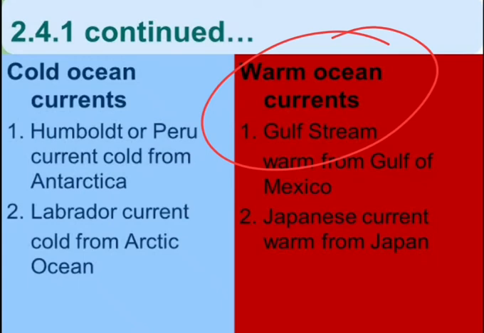Okay, the area where a warm and cold current meet, where both currents meet, has foggy weather, making it difficult for navigation. What kind of weather is there? Foggy weather.